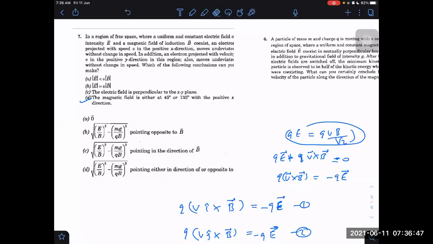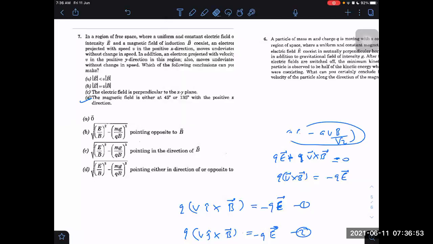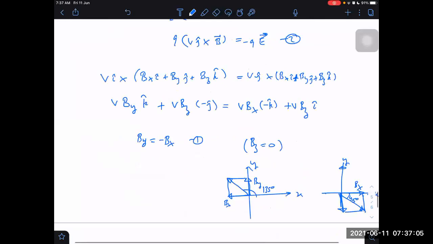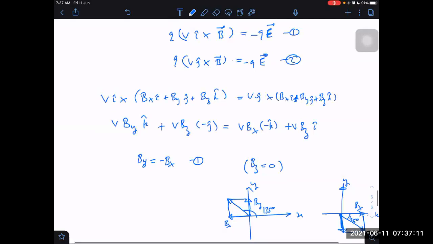Yes, sir, option A. Then we are getting which options? A, yes, E is less than VB. C is also we are getting. A is also correct. C, what is C? Electric field is perpendicular to XY plane. Yes, it has to be perpendicular to XY plane, I think, because magnetic field is in XY plane and it should be perpendicular to both V bar and B bar.